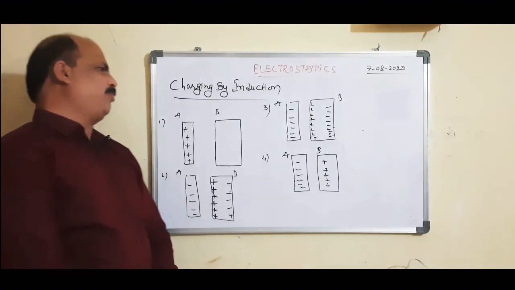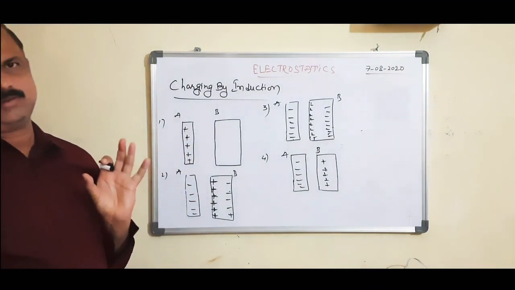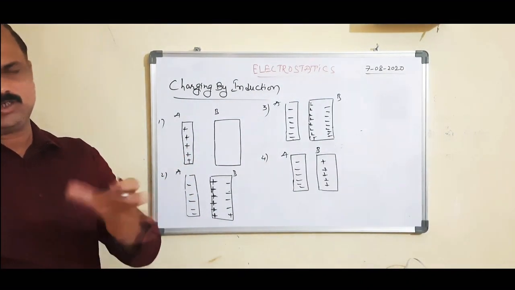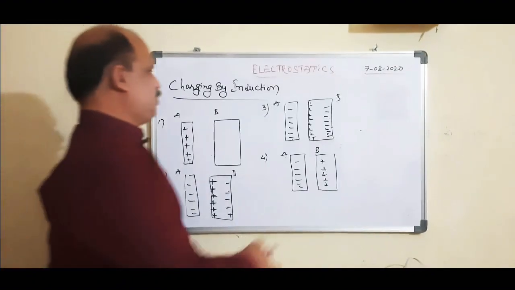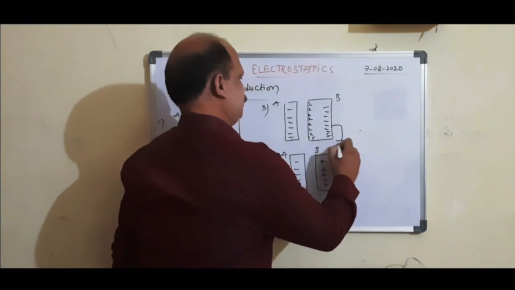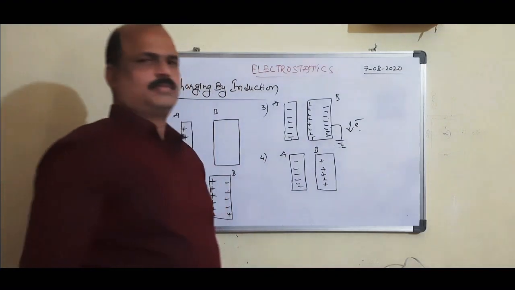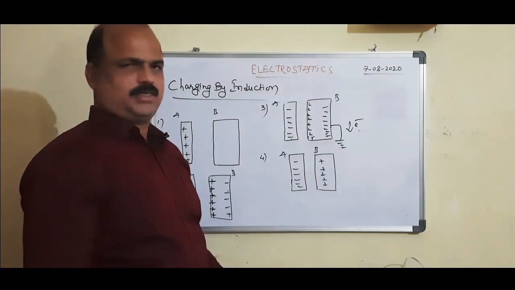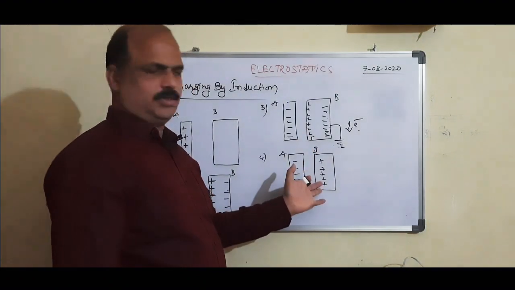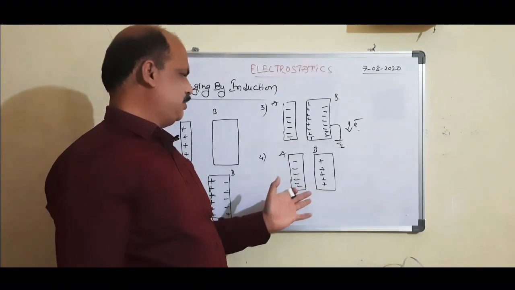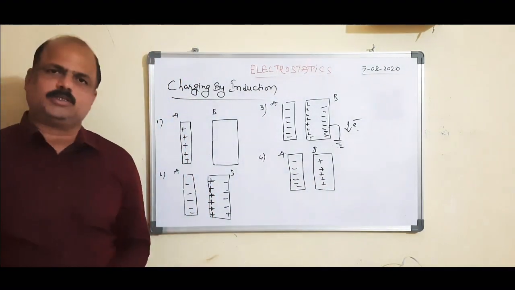And here one important point is, if any charged body is connected to the earth, it loses its charge. The charge vanishes, no doubt at all. That means electrons are transferred from the body to the earth. So the charge is vanished. How much charge remains? Only the positive charges remain. That means this body gets a dissimilar charge.